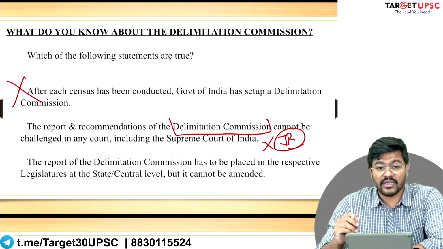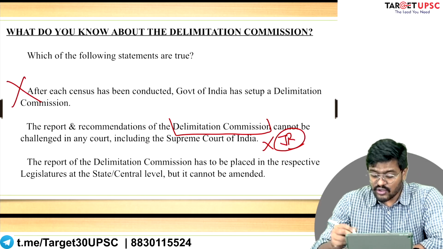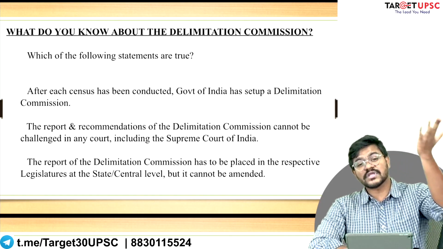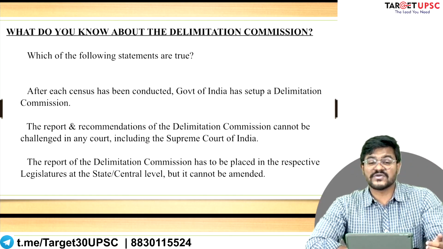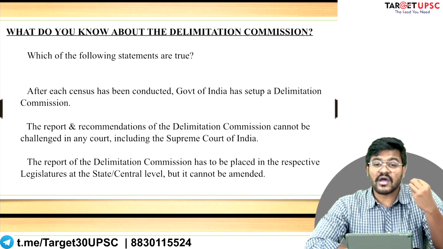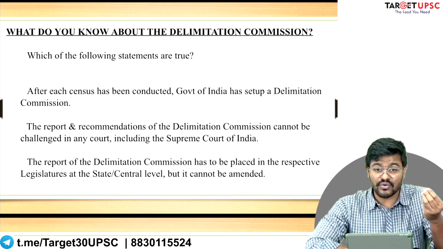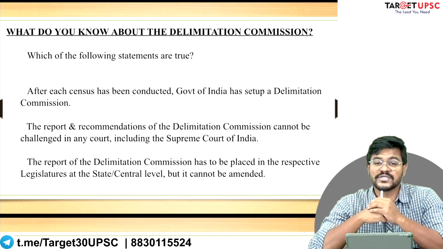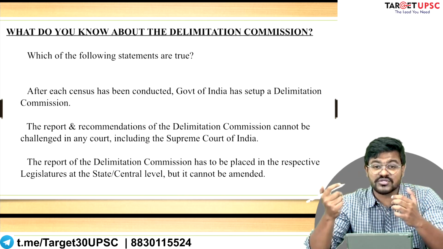Do you think the Constitution has created any institution which is above even the Supreme Court, which is not accountable to the power of judicial review? Till today, whatever we have studied, we have not come across any such institution.